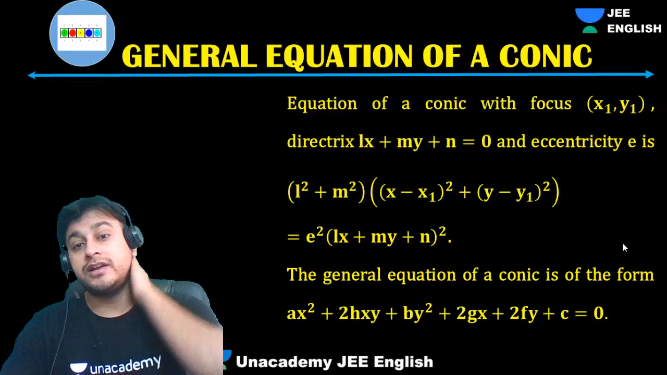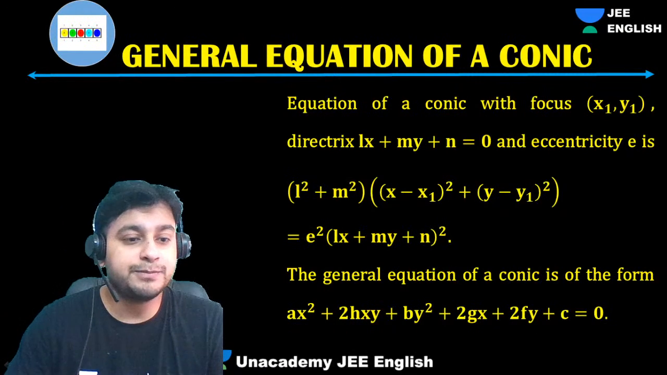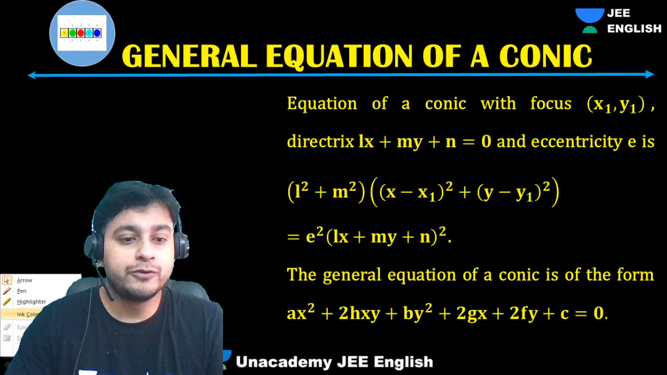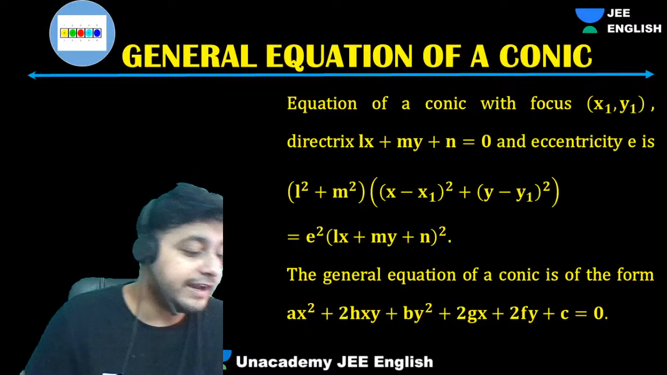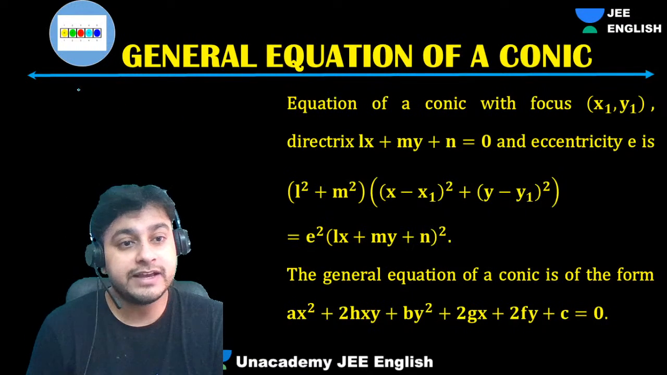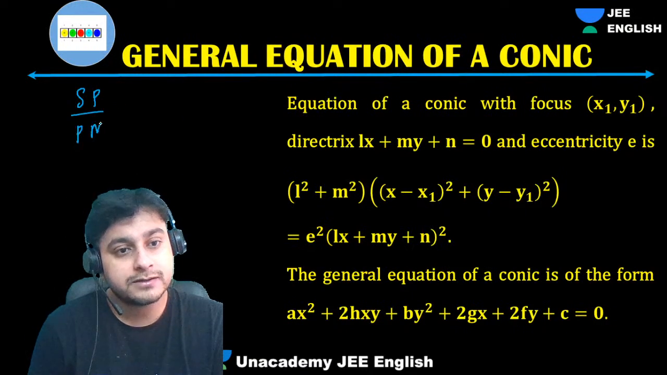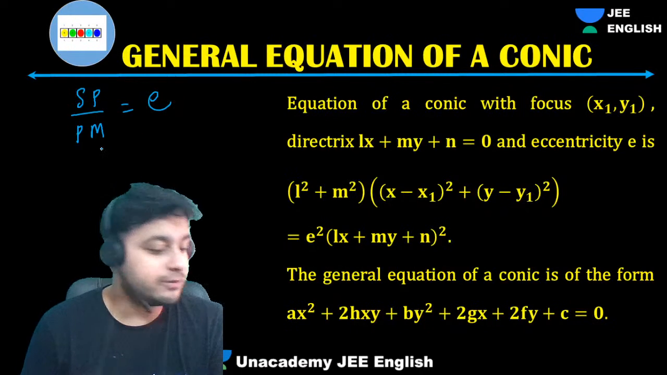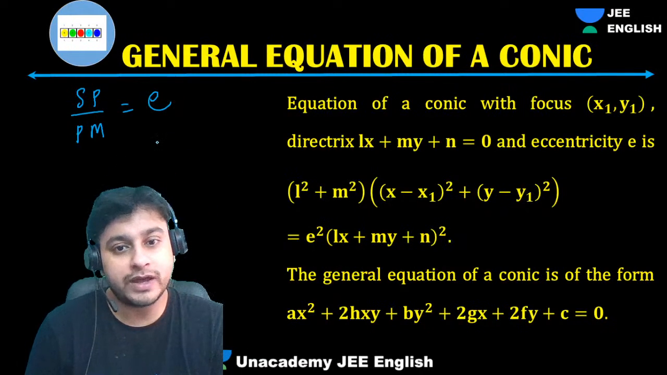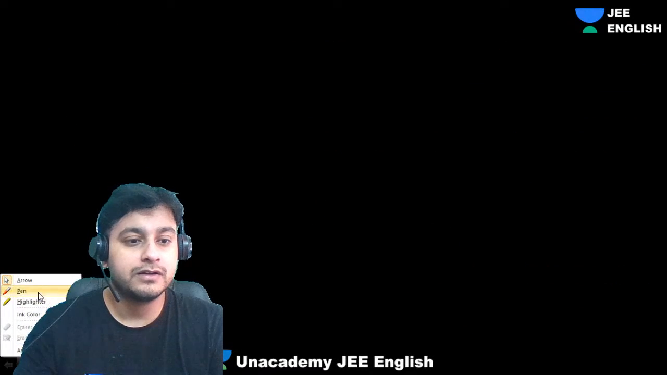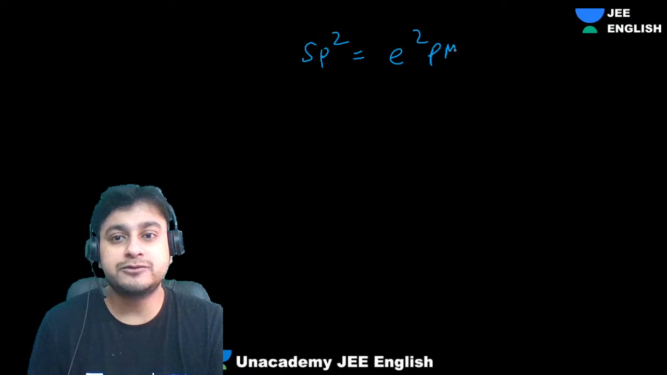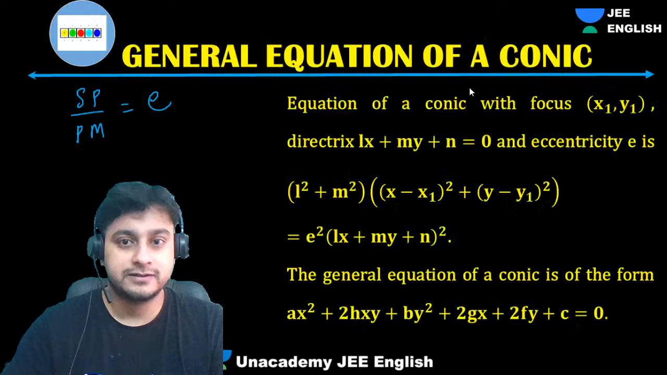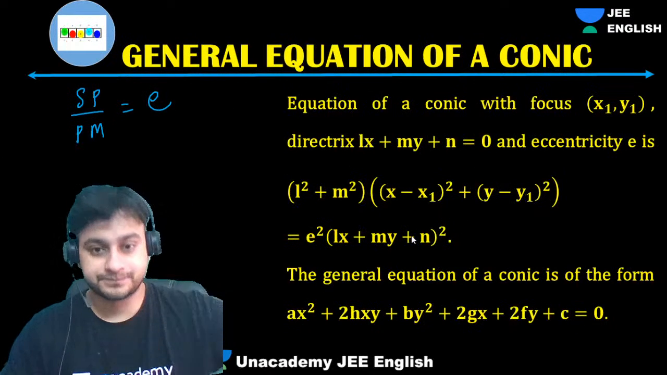So, guys, now general equation of a conic. Okay, let's suppose, guys, I have told you general equation. One way to derive the equation of any conic is, we can say SP by PM is E, right? So we can say that SP square is equal to what? E square PM square, right? Yes, isn't it? If you square it.